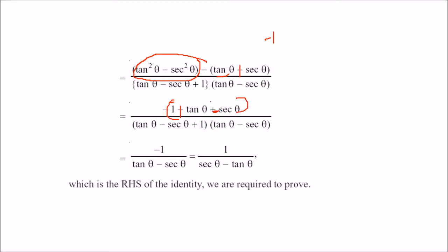And what is this? This is equal to the denominator, so this gets cancelled out. So we got minus 1 by tan theta minus sec theta. If we again multiply the numerator and denominator by minus 1, we get 1 here and this will be reversed, so this is sec theta minus tan theta. This was your right hand side.